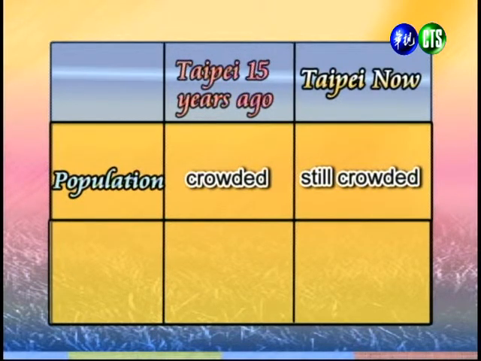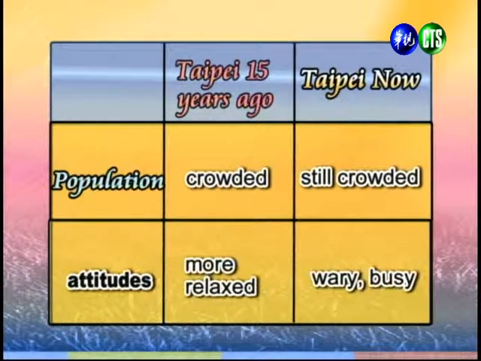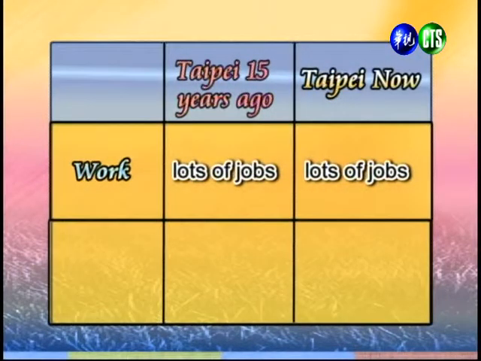就人口的部分来讲，15年前台北就已经很拥挤了，到了现在仍然是这么的拥挤。But if we're talking about the attitudes of the people, we can say that people were more relaxed in the past. But now people are very busy. Sometimes they feel very wary of each other. They're not so friendly. 好，那在态度的部分呢？过去人们的态度是比较轻松的，比较和善的。那到了现在呢，大部分的人的态度都是比较忙碌而且比较不友善。All right, and then we can also talk about work.